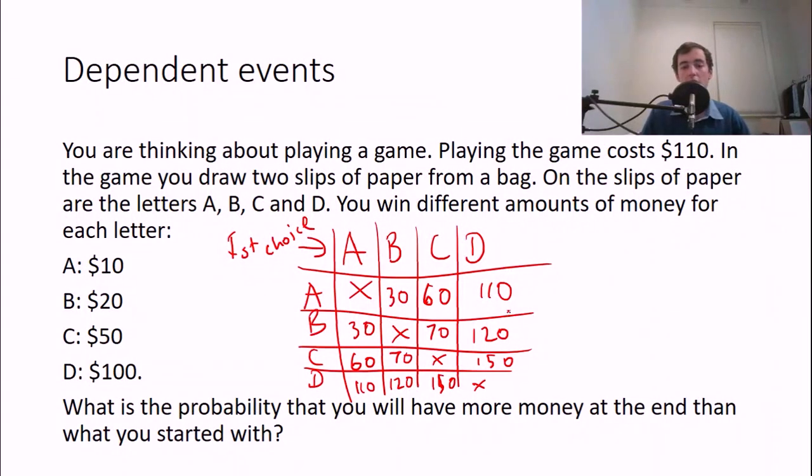So, which ones of these are successful according to the question? The event that we're looking for, and we have to find out which outcomes are in this event, is having more money at the end than what we started with. So 150, 150, 120, and 120 are the only successful outcomes because 110 is the same amount of money as what you started with. So that's 4 outcomes out of 12, which is 1 over 3.